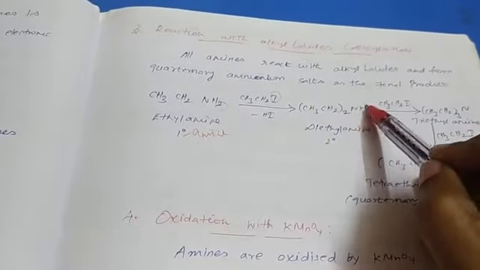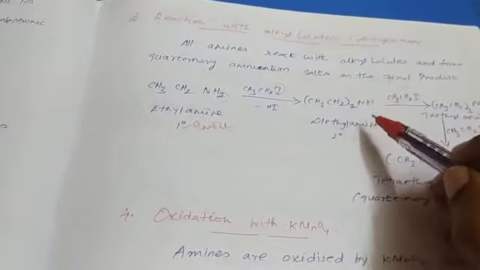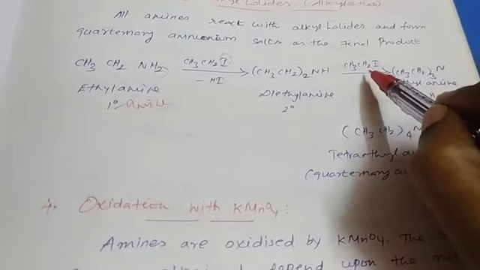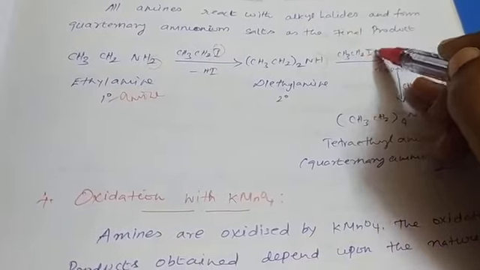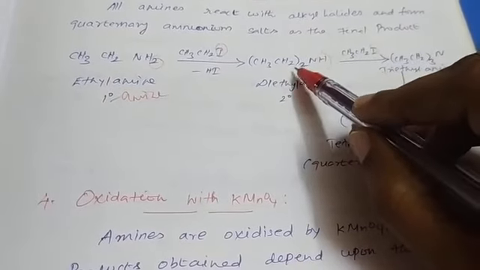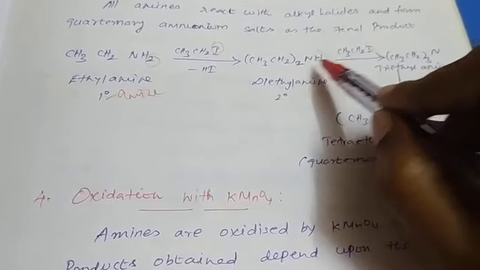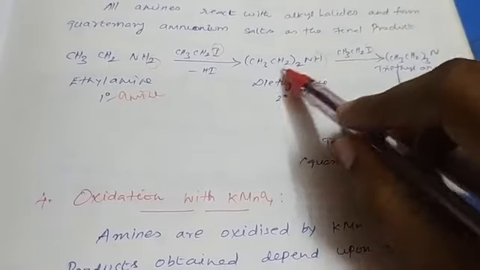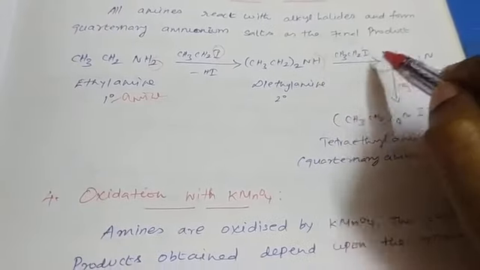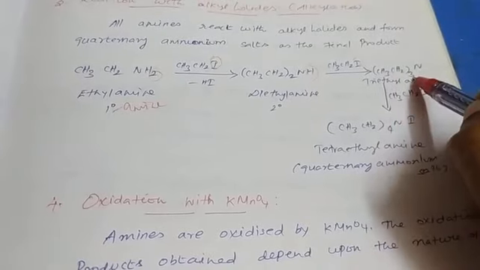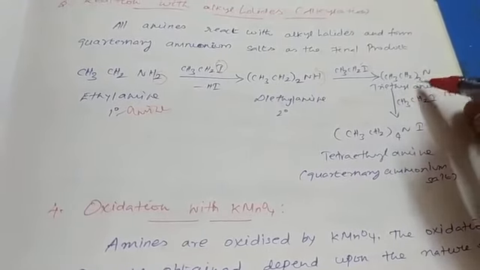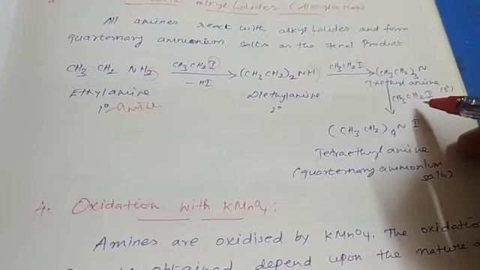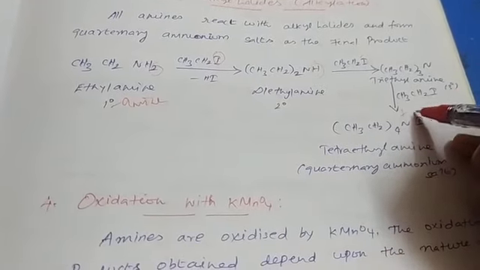NH. This is the secondary amine, which further reacts with ethyl iodide. Here also HI is removed. Here 2 ethyl groups are there, and here 1 ethyl group, so totally 3 ethyl groups. So CH3CH2 thrice N. This is the tertiary amine. This tertiary amine further reacts with ethyl iodide to form a quaternary salt.